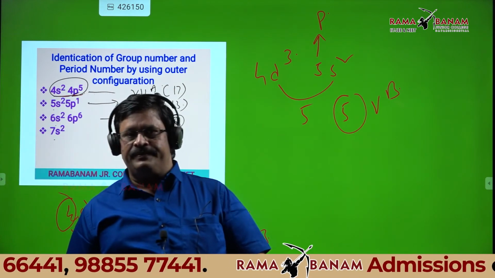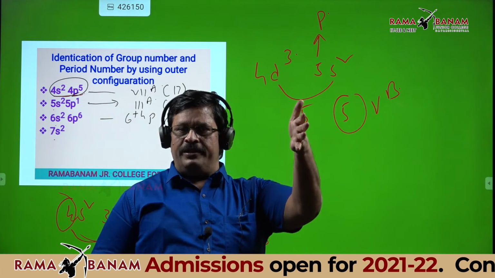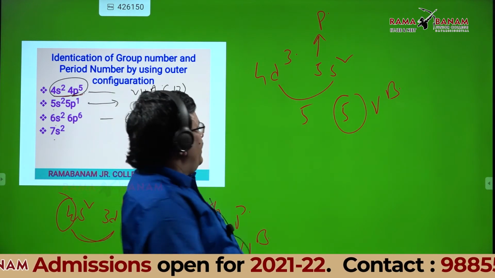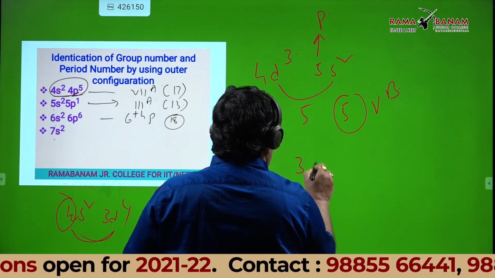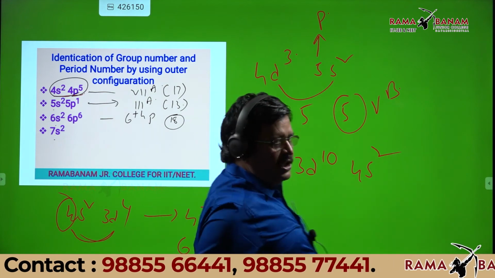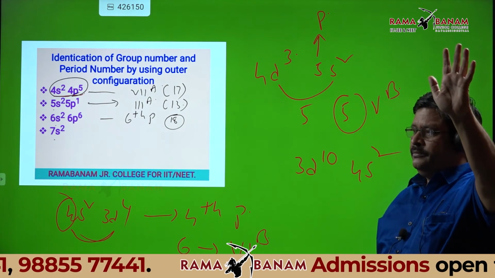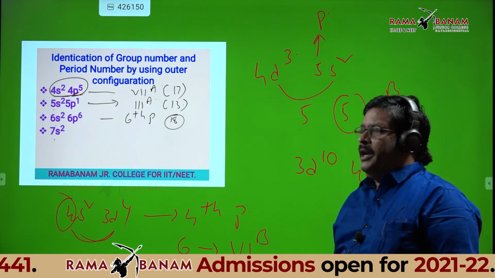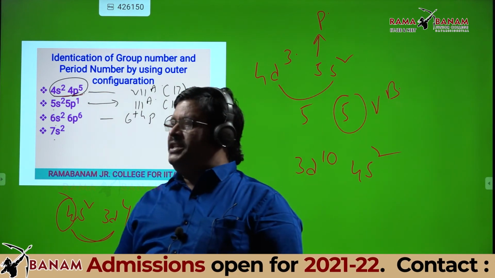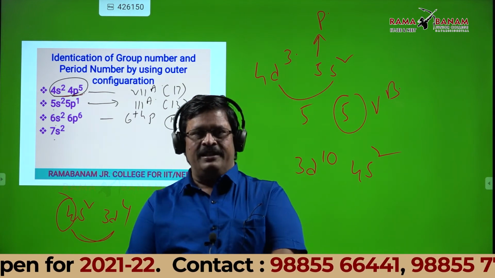Students, can I give one more? Yes, sir. 3d10 4s2. I want the group number and column number. Wait, student. 4th period. 2A, sir. Listen to my question, you are first. Fourth period, 2A.